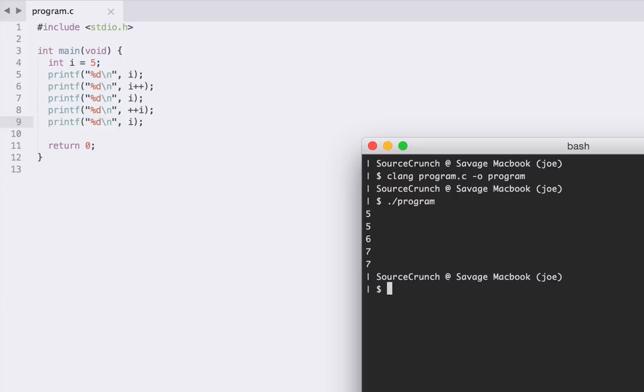So when we do plus plus I, the prefix increment operator, because we call it incrementing when we add 1 to a variable, our prefix increment operator plus plus I adds 1 to the variable, and as an expression has the value of the variable with the 1 added. And then we can see the printf after that, I is just 7. So I hope I made that clear enough, but essentially I plus plus, the postfix version, adds 1, but as a value gives you the value before it added the 1, and the prefix operator adds 1, but as a value gives you the value after it's done the addition of the 1, after it's done the increment.